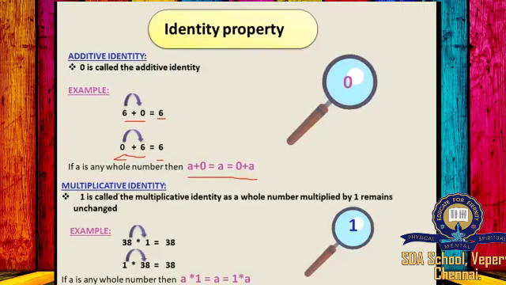The next is multiplicative identity. 1 is called the multiplicative identity as a whole number multiplied by 1 remains unchanged. Example, 38 is a whole number. When it is multiplied by 1, we are getting the same number 38. Similarly, we are changing the order. 1 into 38 is equal to 38. So in general, we can write if A is any whole number, then A into 1 is equal to A is equal to 1 into A.